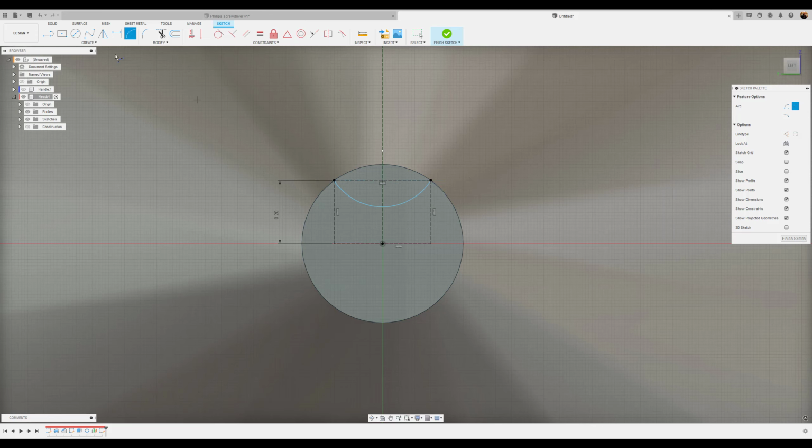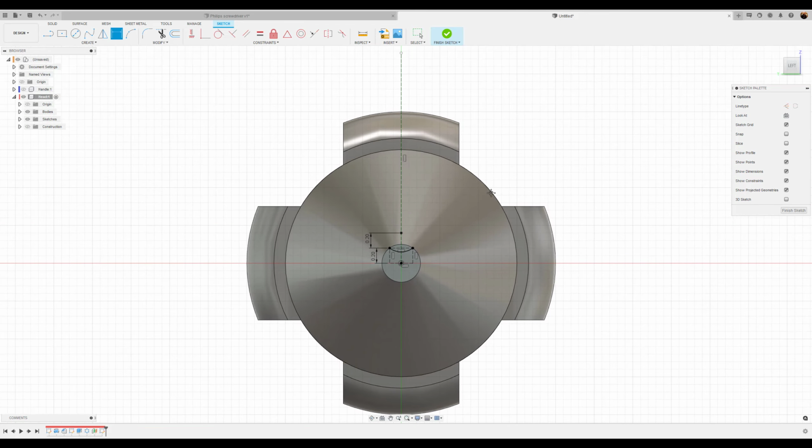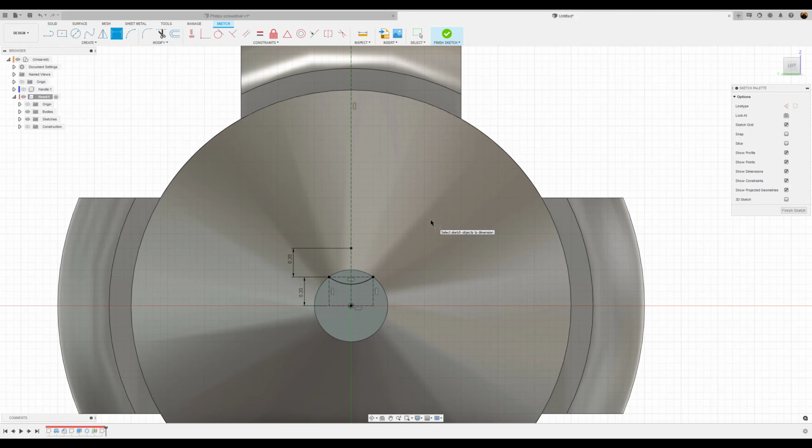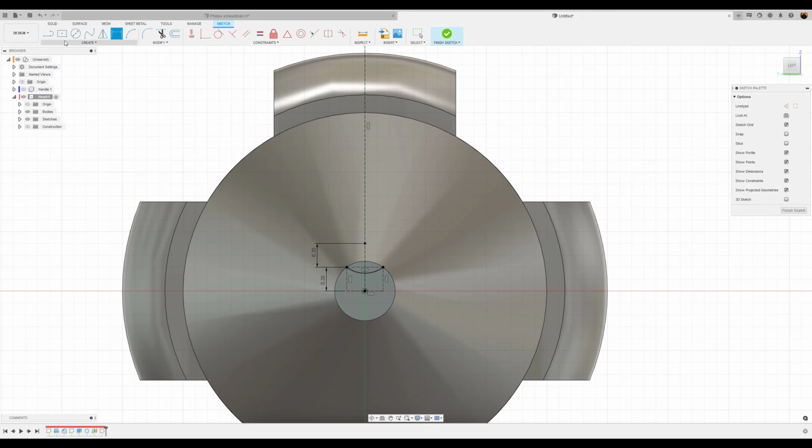Now, to fully constrain this, what we're going to do is select this point, dimension it, and we're going to give it also a 0.2. And now it's fully constrained. Next thing we're going to do now is select the line tool, drag it out, and we're going to be creating a triangle.